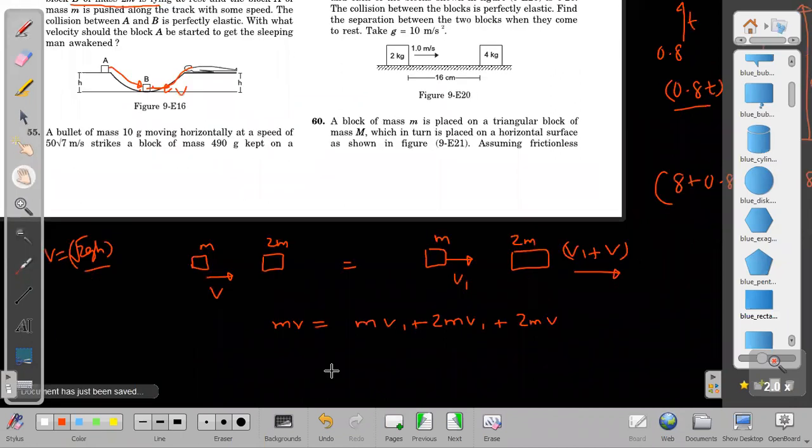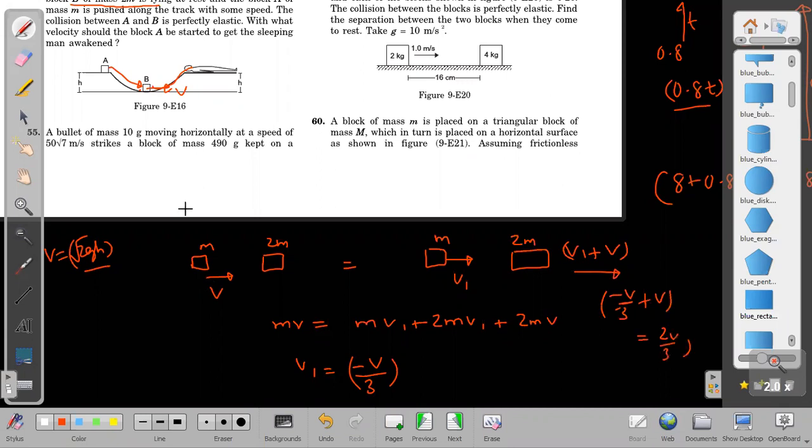What do we get from here? M is cancelled everywhere. We are left with v1 as minus 2v... What is this? Minus v. Sorry, minus v by 3. Then what will be 2m's velocity? The velocity of 2m is v1 plus v. So if I add v1, which is minus v by 3, plus v, we get 2v by 3.